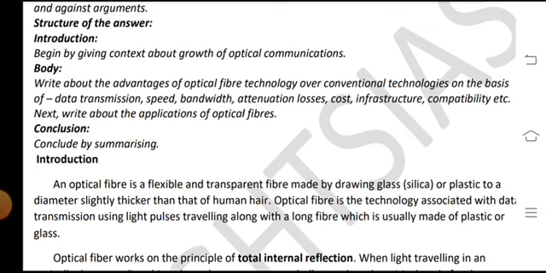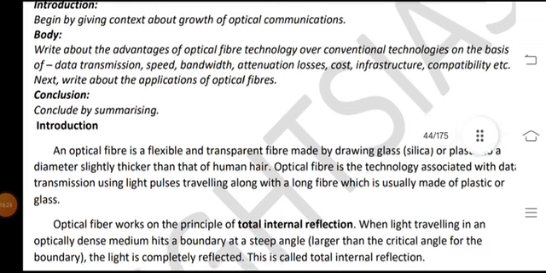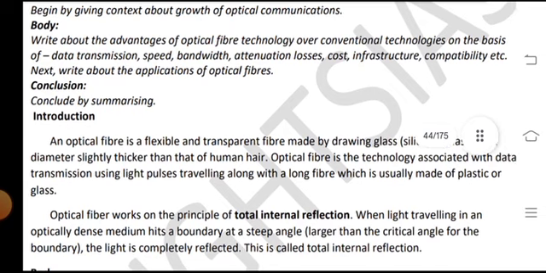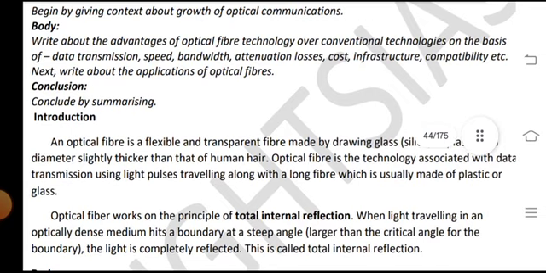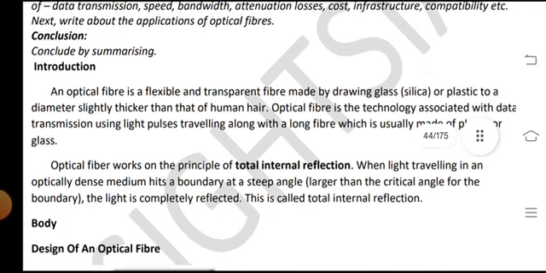Introduction. An optical fiber is a flexible and transparent fiber made by drawing glass, silica or plastic to a diameter slightly thicker than that of a human hair.